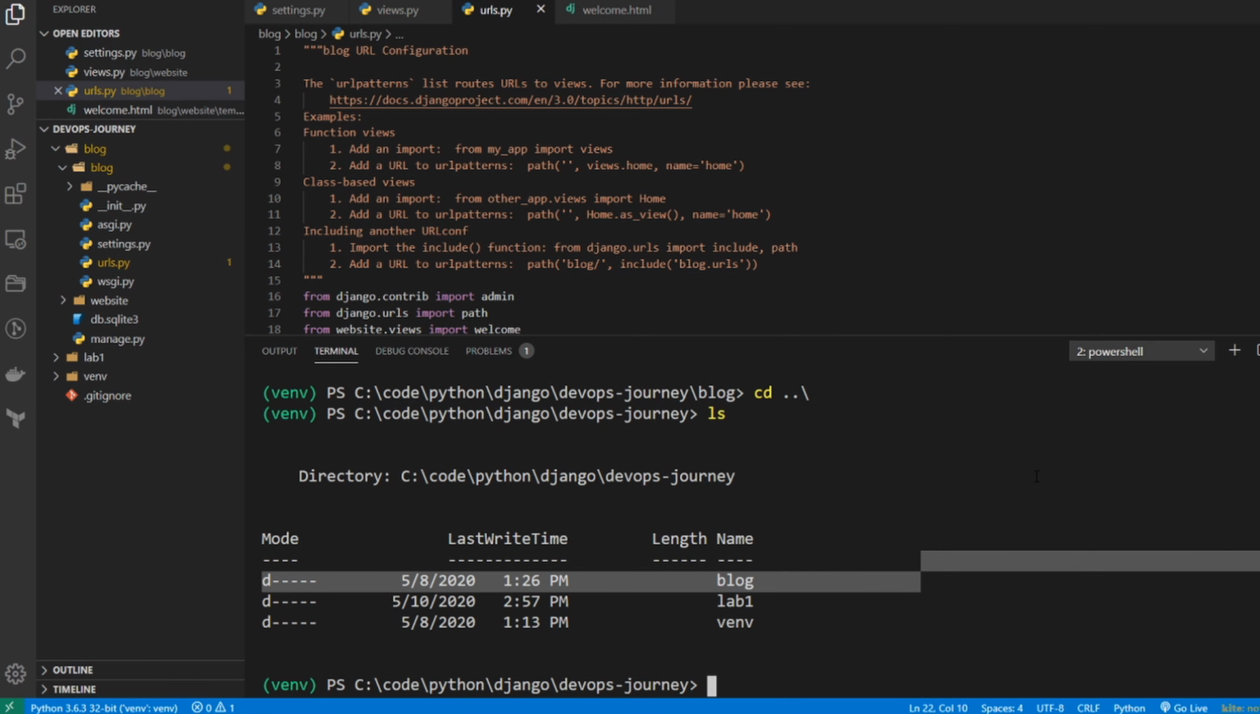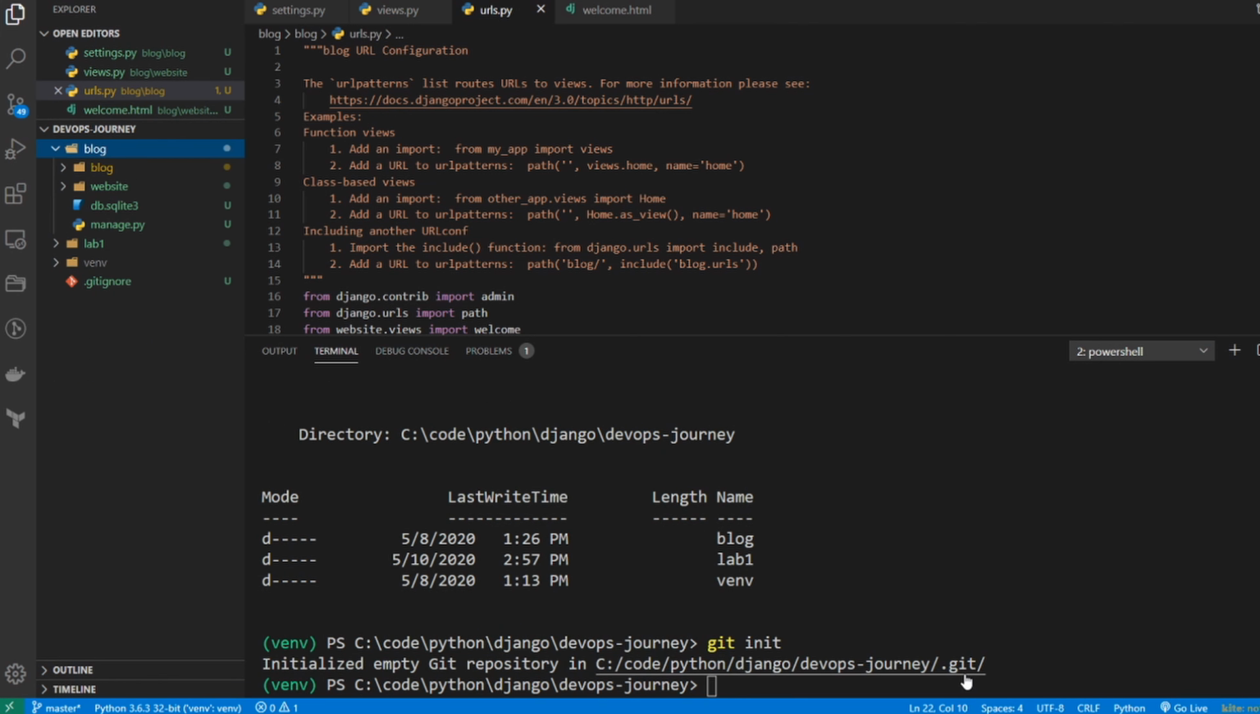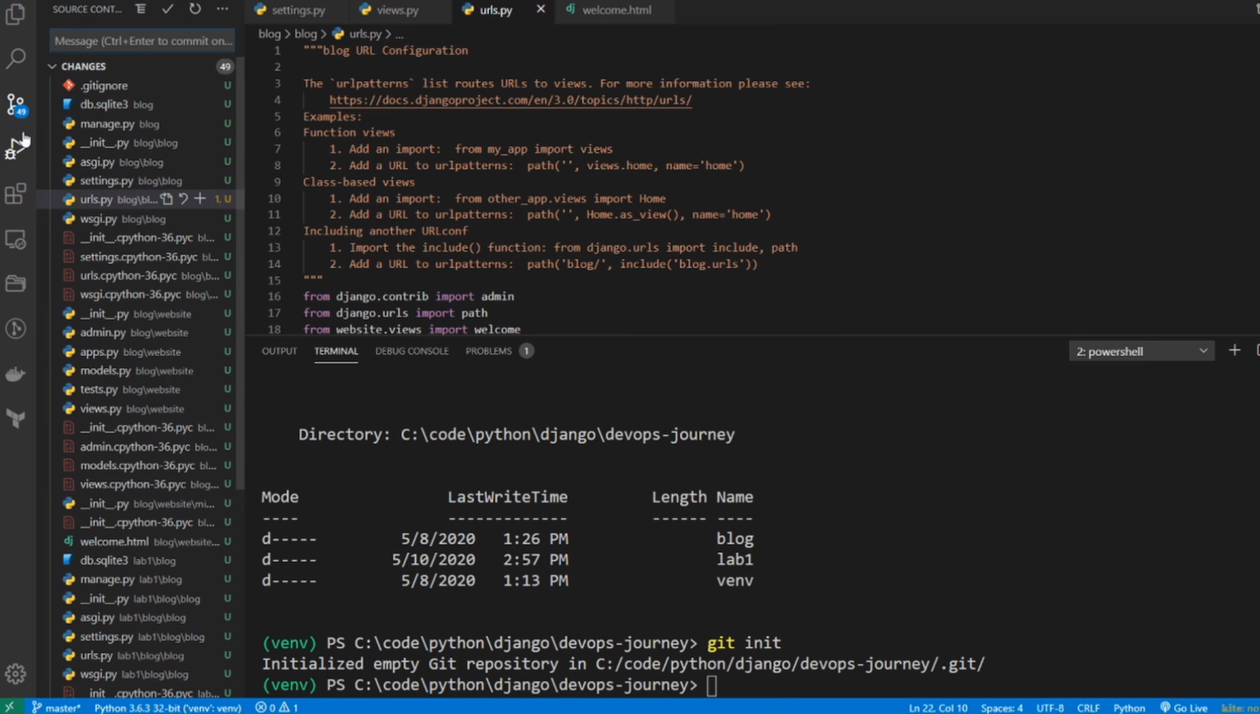Next thing I'm going to do is initialize this as a git directory. So I'm going to type git init. And you can see it's initialized a hidden directory named .git. This is where all the git information is stored. If I look on the left-hand side, I notice that my source control has the number 49 on it. So there's 49 pending changes. I'm going to click here, and these are all the changes that it's noticed. Under changes, I'm going to hit the plus sign, and basically it's saying these are the staged changes that we want to commit.